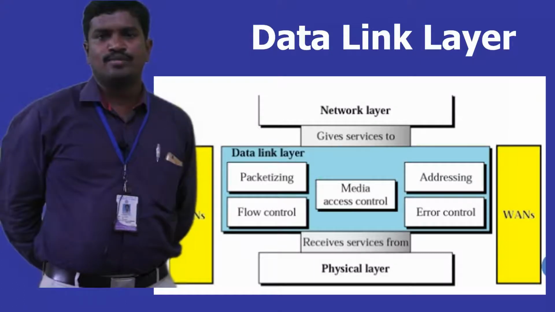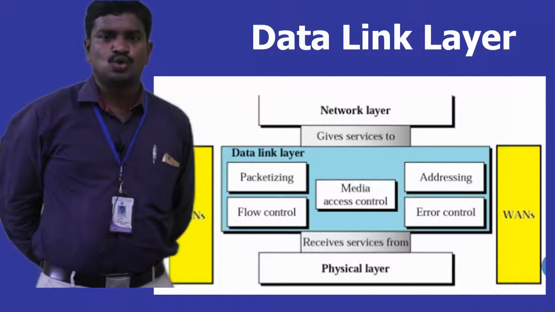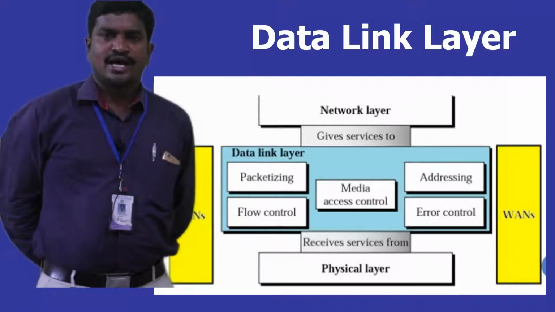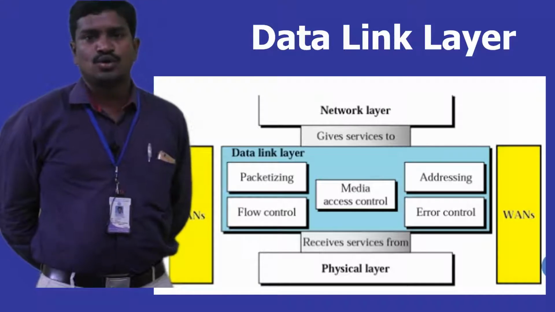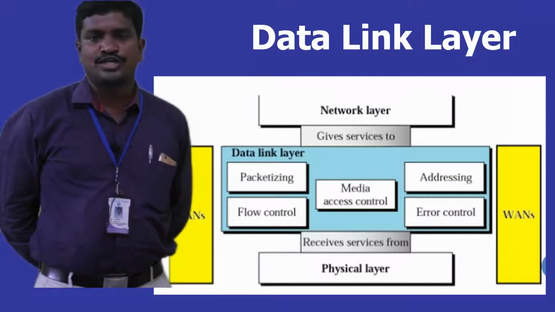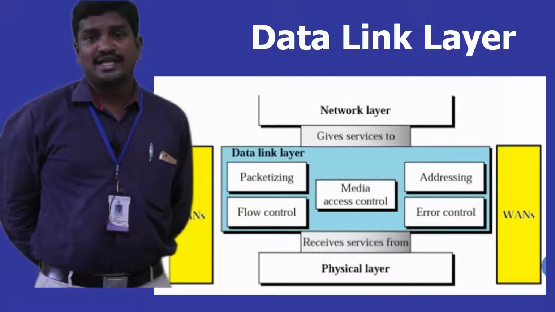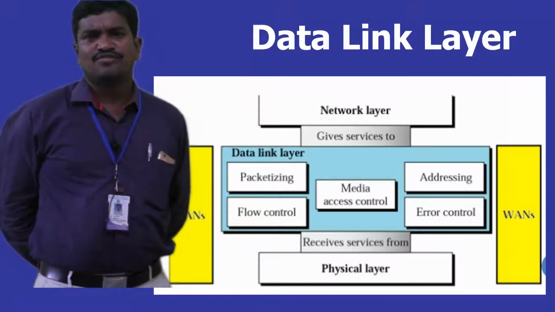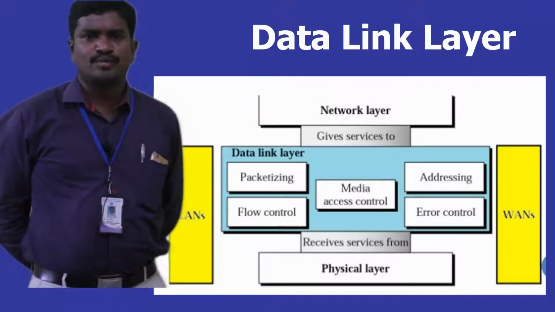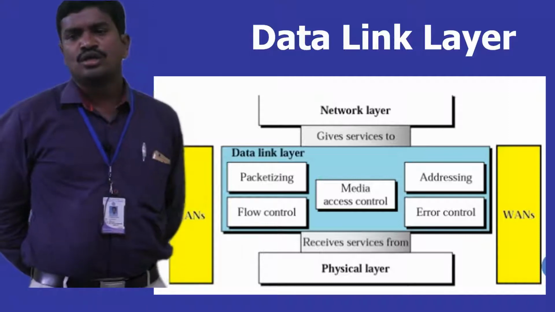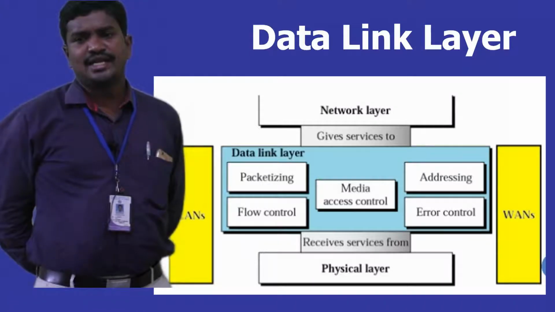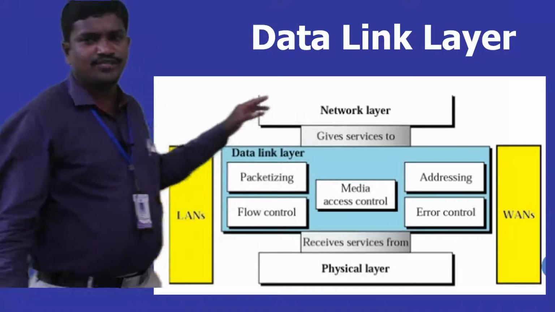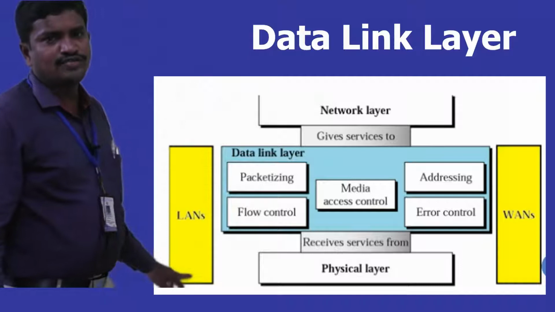It only bothers about how effective data transfer is taking place between two nodes which are connected to a link. After that, again there is one more data link layer between the second node and the third node, which again looks after how communication is taking place in that link. So it makes use of a method called node to node communication. In this regard, the data link layer exists between the network layer and the physical layer.